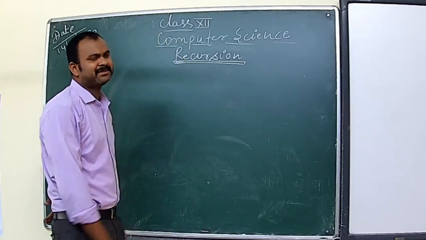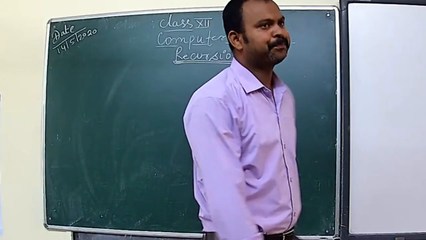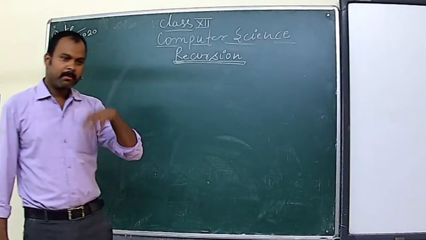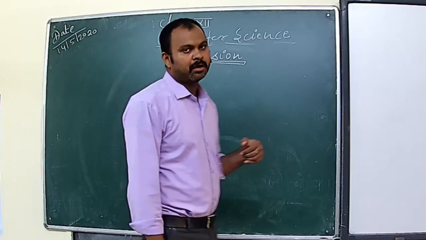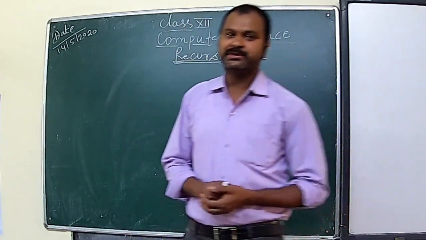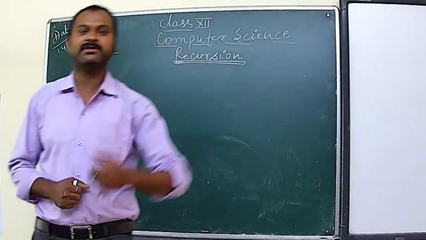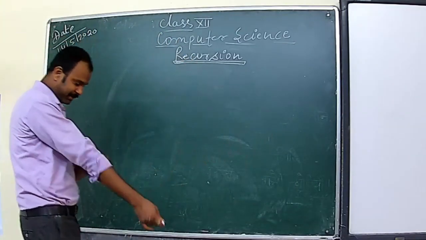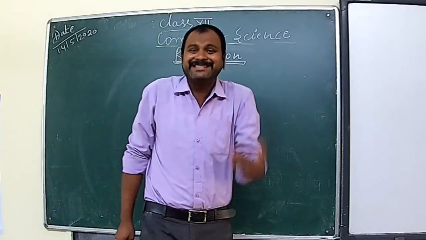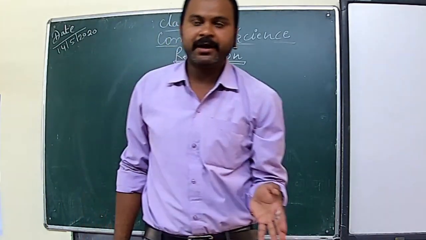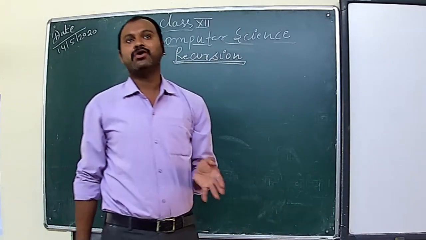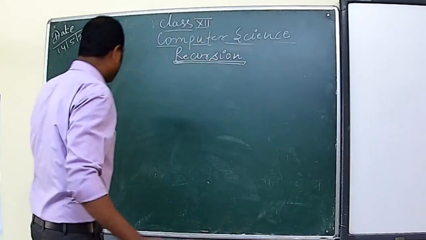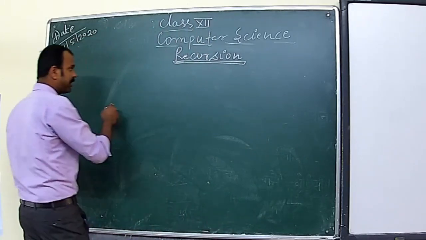Recursion simply means to repeat something multiple times in order to produce some result or to obtain some result. So we can write recursion. What happens in recursion? When a function calls itself in its body, then it is called recursion. So one definition, let me write here.